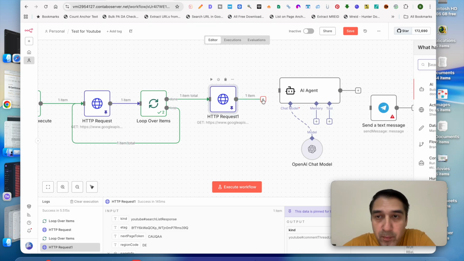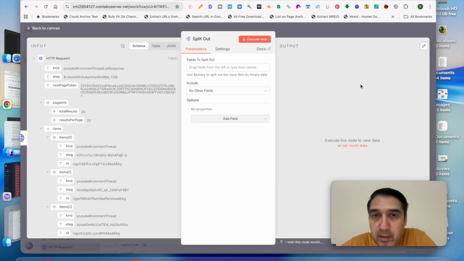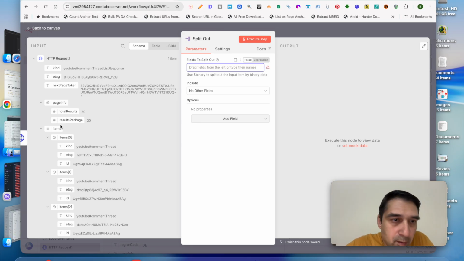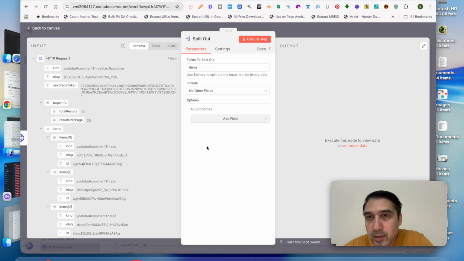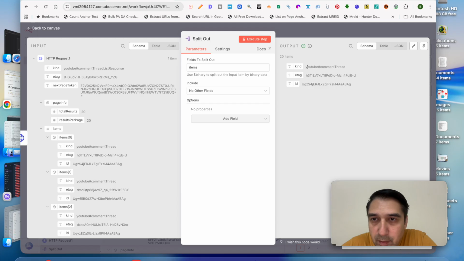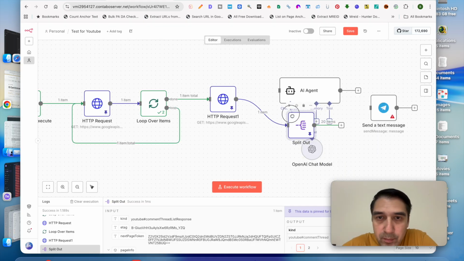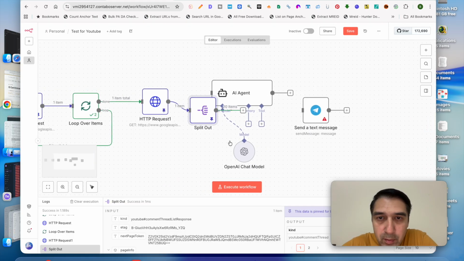So what we want to do is add a splitter. This will split the comments into segments and segment out the output so that only the relevant ones are sent out and it does not overwhelm the AI agent. So what we want to do here is pull in the items. There you go, and this is all we need to do for this step. I'll hit execute. And you see it's just one comment at a time, one kind, one E tag, one ID. Okay, we'll just pull this over here and scoot the sheet over.